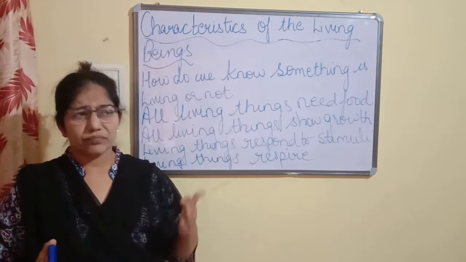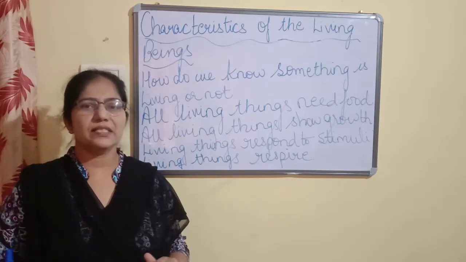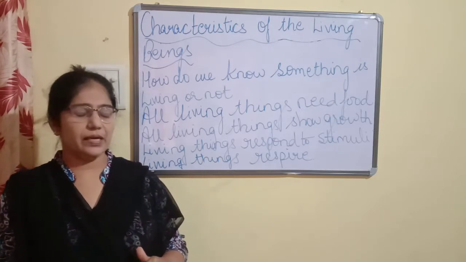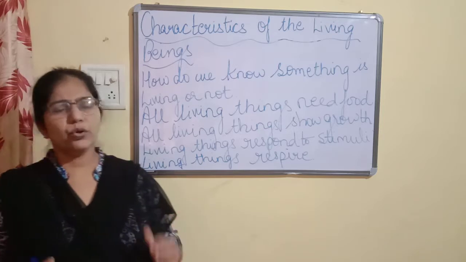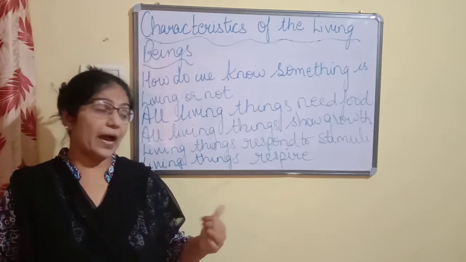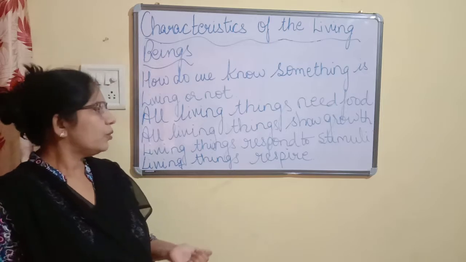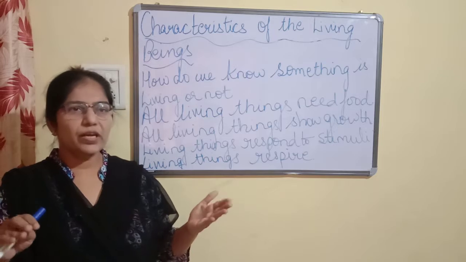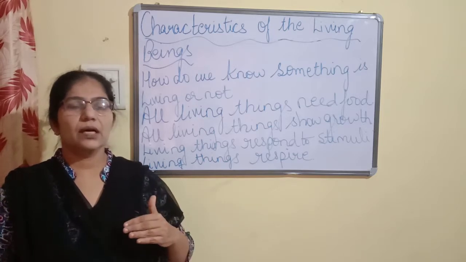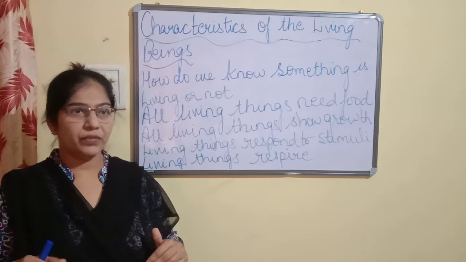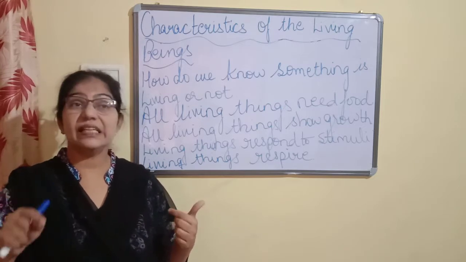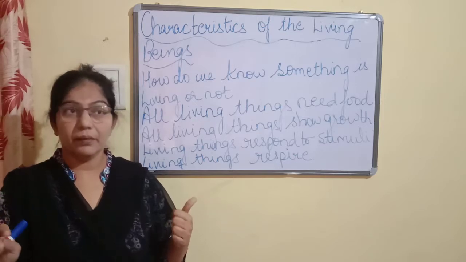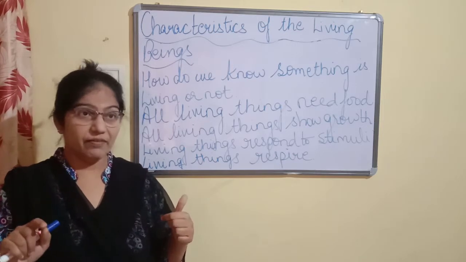Now children, from class 3 or 4 you have been studying the difference between living things and non-living things. Now children, how do we differentiate between living things and non-living things? Suppose I say that living things move. We know that human beings and animals move, but plants don't move, but still they are living. Then cars and buses move, but they are not living.